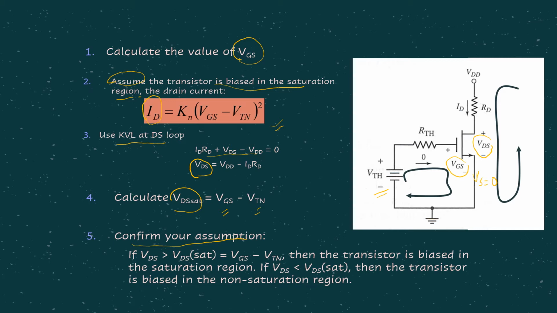Okay, so we need to check because we are assuming it's under the saturation region, meaning the VDS value should be larger than VDS saturation. Remember the IV curve? Where it starts to enter the saturation, the VDS value at that time is equal to VDS saturation. So by right, if you are saying our transistor is operating under this region, the VDS value should be larger than VDS saturation, which is given by VGS minus VTN. From there, you can check whether the assumption is correct or not.